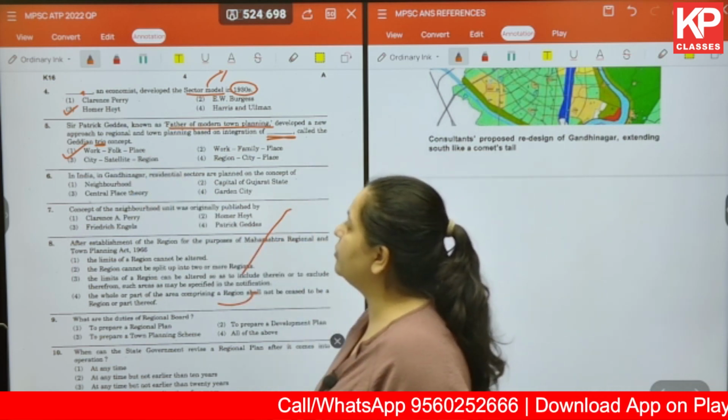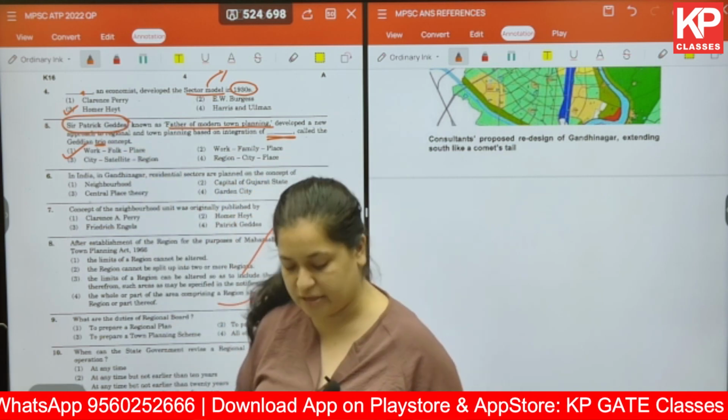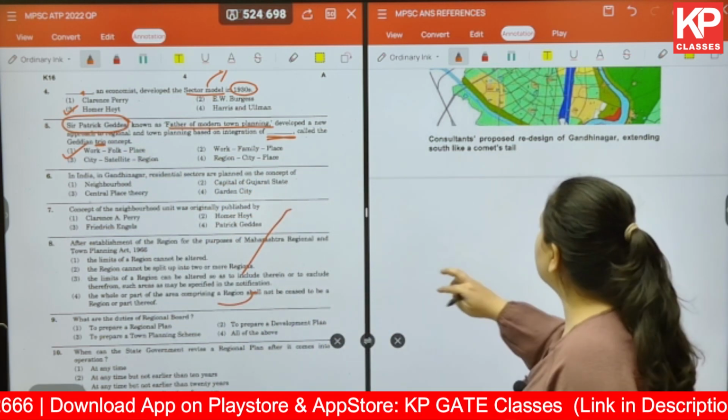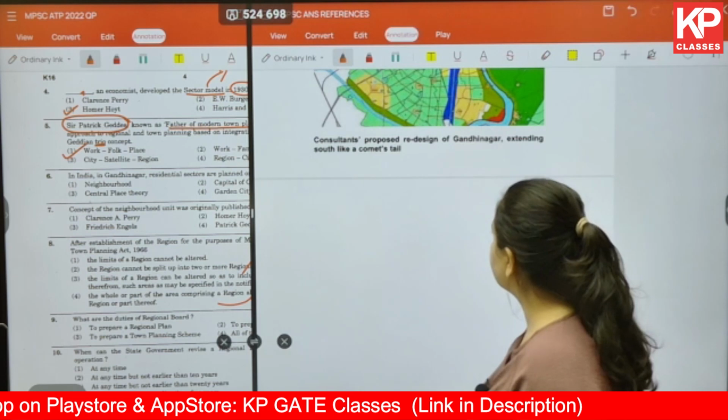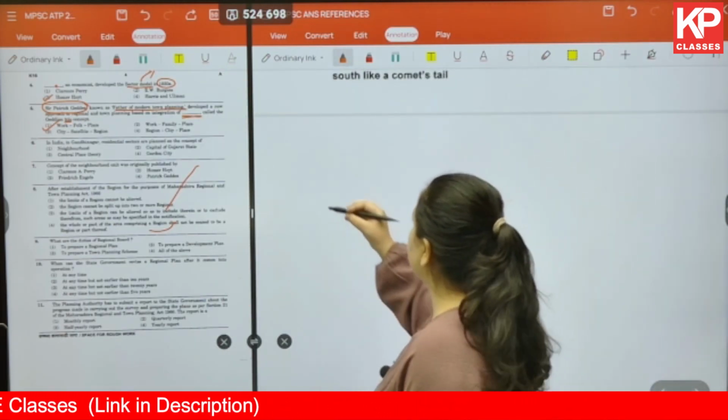Now, before moving on to the next question, let us talk about other concepts given by Sir Patrick Geddes, which are very important and can come in your exam. So, let us write down a few of the concepts given by him.